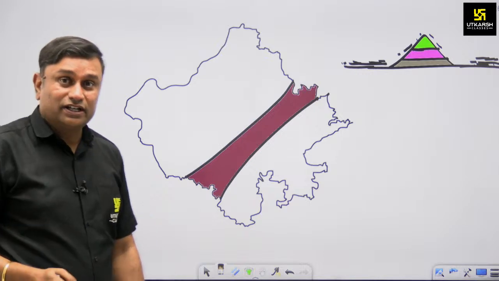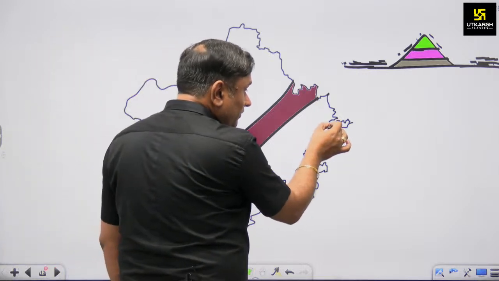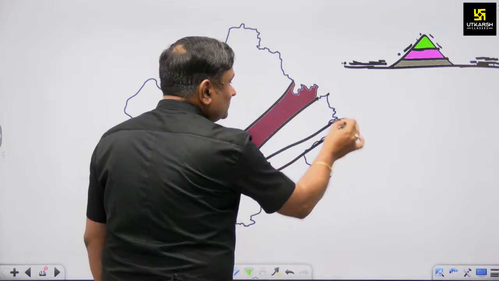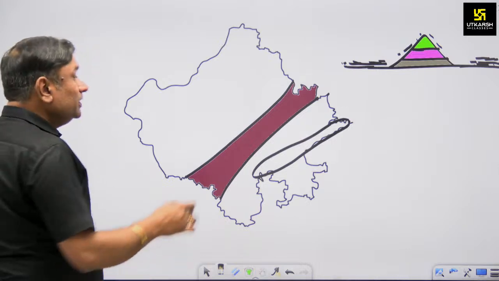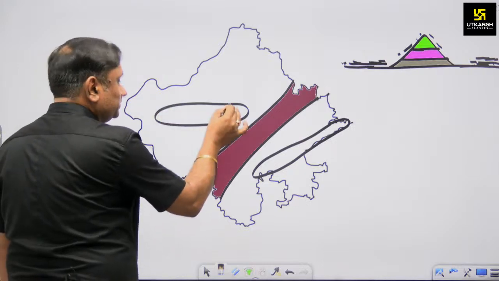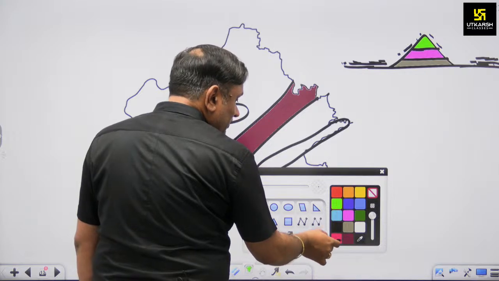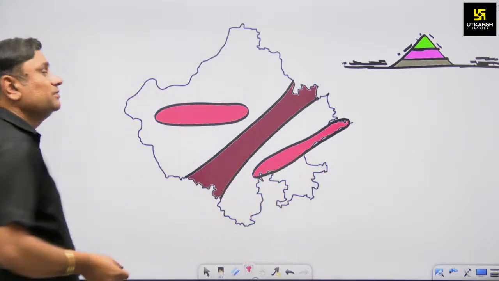Now the question arises, the Vindhyan rock system is found in the eastern part from Dholpur to Chittorgarh region, while the Vindhyan rock system is found in the western part of Rajasthan from Nagaur to Birmania. Means the Vindhyan rock system is in the eastern part and in the western part also.